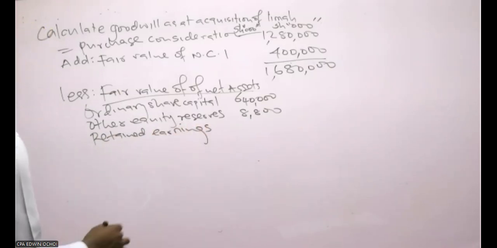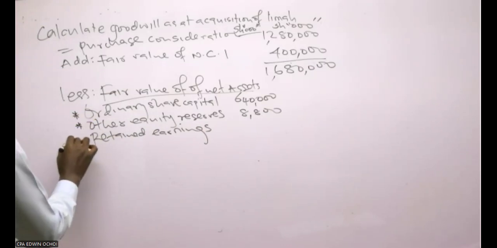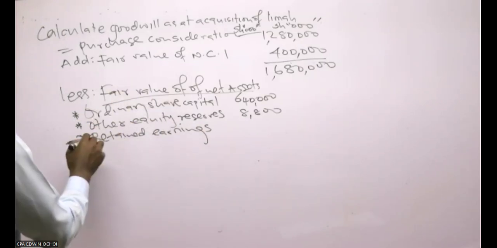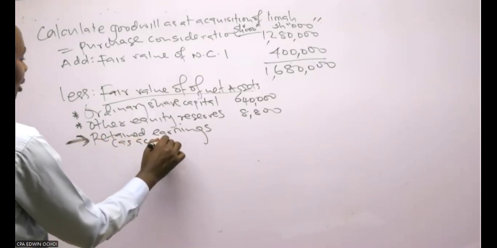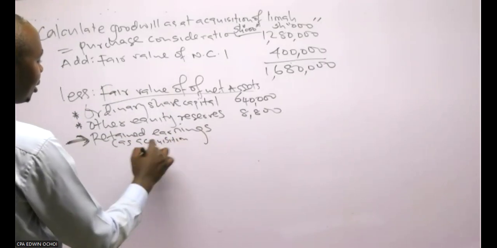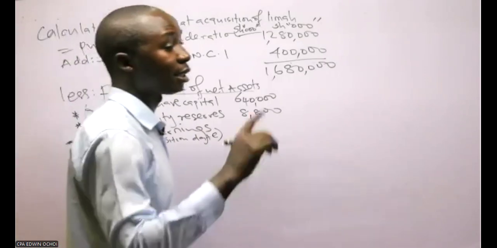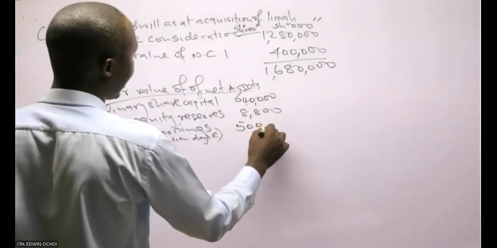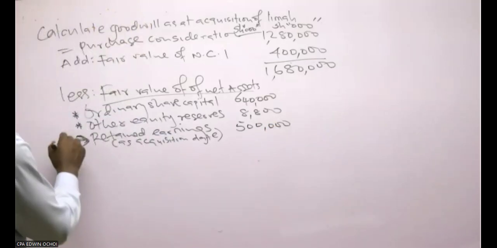When dealing with these net assets, there's no change; you just pick them directly. But you need to check whether the retained earnings provided are as at the acquisition date of that relevant company. Remember, all those net assets provided were as at 1st November when that company was acquired. So the 500,000 is okay, it's provided as at acquisition. You need to be careful.